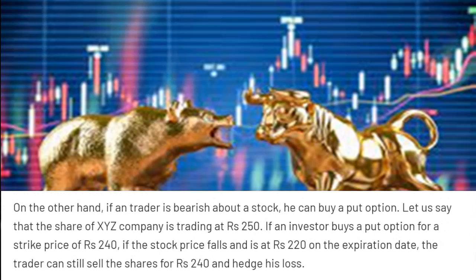If an investor buys a put option for a strike price of rupees 240 and if the stock price falls to rupees 220, the trader can make a profit, because when you are having the put option, you will make profit when the stock price decreases. So the stock price has decreased from rupees 250 to rupees 220. He would have bought the put option at rupees 10 and the lot size is 1000 shares, and now the put option will become rupees 20. So he will get a profit of rupees 10,000.